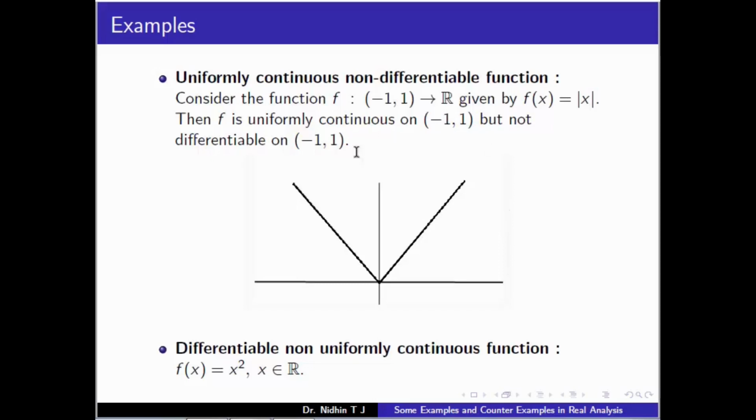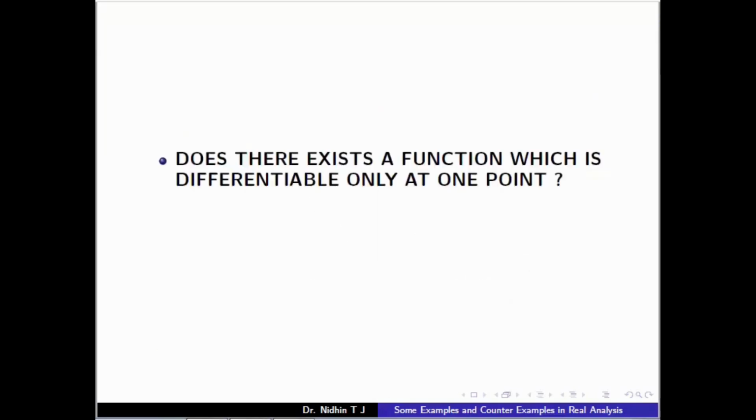These are the questions that we will see, and also we will see one example which shows that a function is differentiable and the derivative function is not continuous. Those examples we will see. In the final part we will construct a function which is continuous everywhere and nowhere differentiable. So the first question: does there exist a function which is differentiable only at one point?